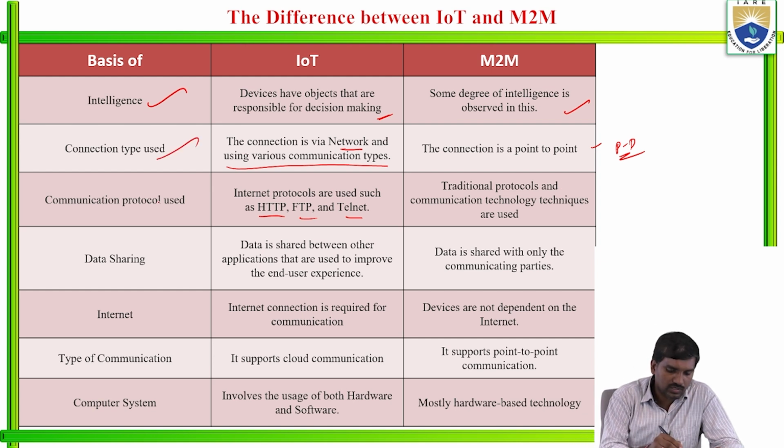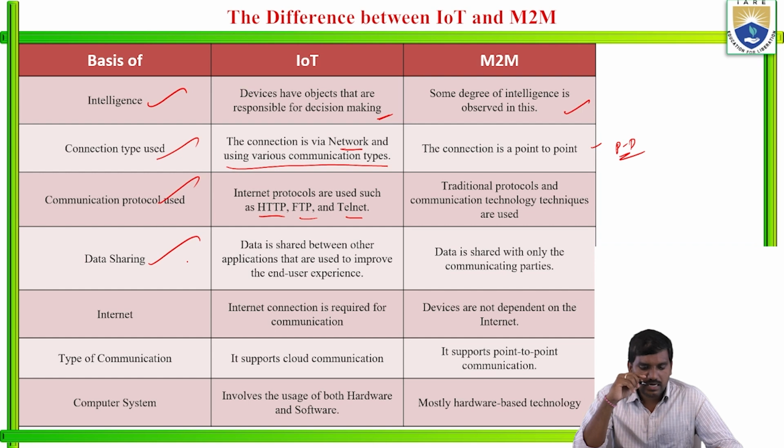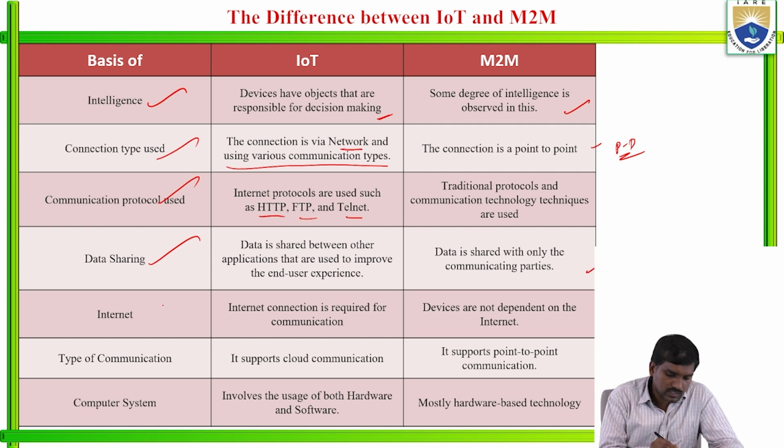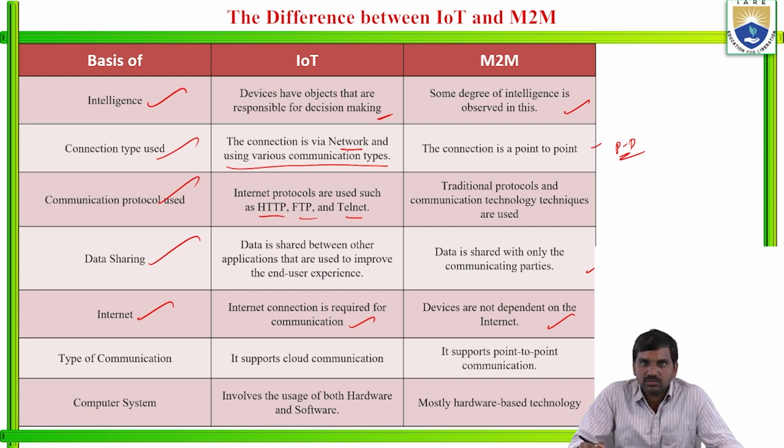And in terms of data sharing, data is shared between other applications that are used to improve the end user experience, that is in IoT. But in M2M, the data is shared with only the communicating parties. Only the defined device can send like that. In terms of internet, connectivity is required for communication in IoT. M2M is not dependent on the internet for this type of communication.